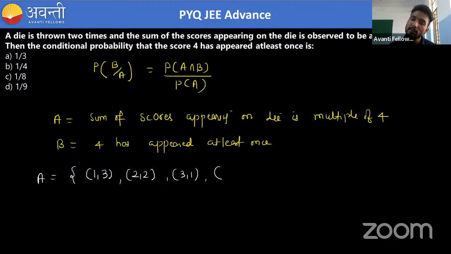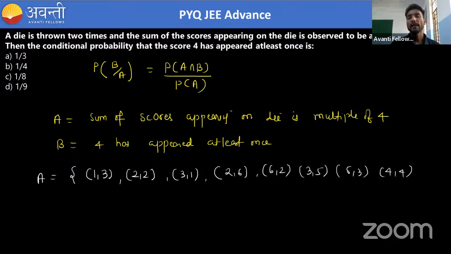Okay, similarly, we can write 2, 6 and then 6, 2. We can also write 3, 5 and then 5, 3, and then we can also write 4, 4. Now there are no other possibilities for 8, because 8 is also a multiple of 4. The last one: the sum needs to be 12, which is a multiple of 4. So again there is only one possibility where the sum is 12, that is 6 and 6, because the die has a maximum value of 6. So these are all the possibilities.